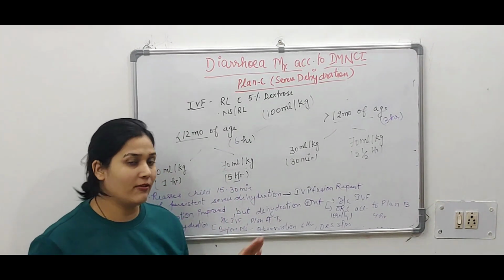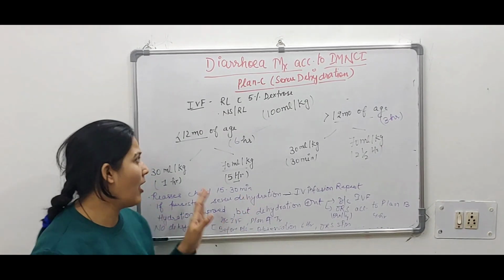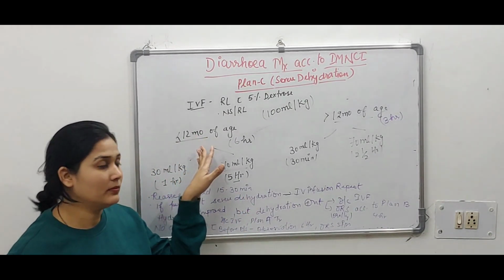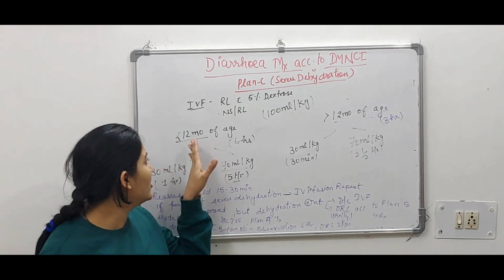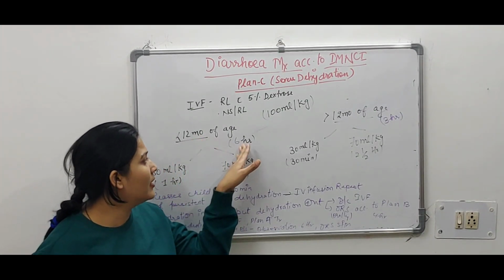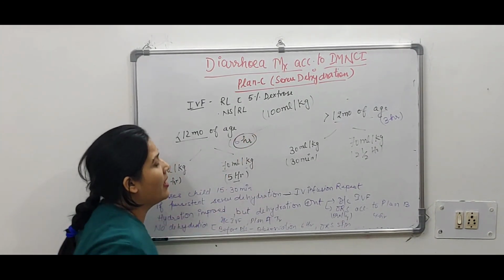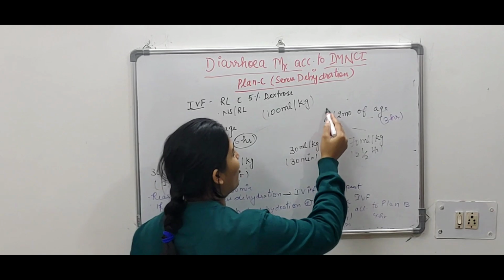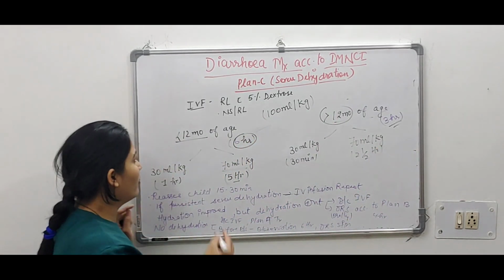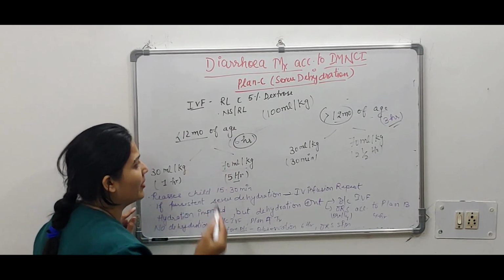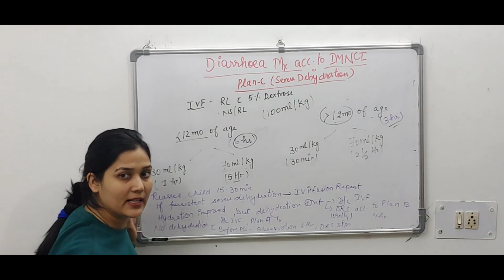So how much are we giving? We are giving 100 ml per kg. According to age, we will classify in how many hours we have to give. If the child's age is less than 12 months, the fluid 100 ml per kg should be given in 6 hours. And if the child's age is more than 12 months, it should be given in 3 hours. So first we will discuss less than 12 months of age, 100 ml per kg fluid, it should be given in 6 hours.